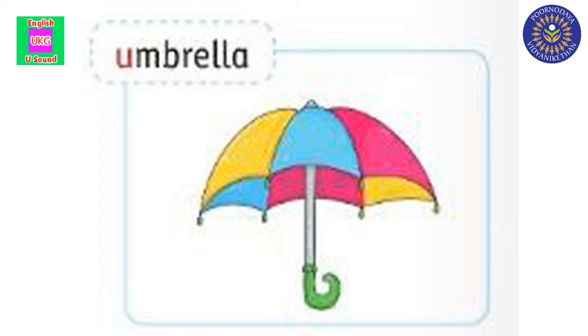Can you see this children? Yes, all of you know this. What is this children? Umbrella. What is the spelling? U-M-B-R-E-L-L-A. Umbrella. What is the sound here? A sound.